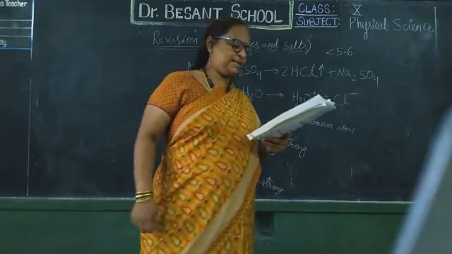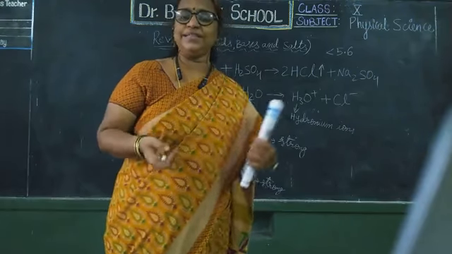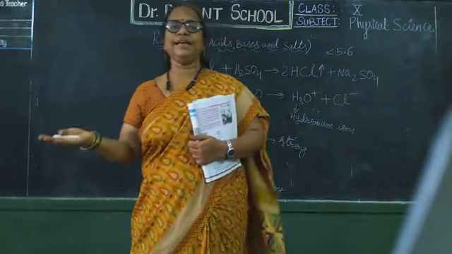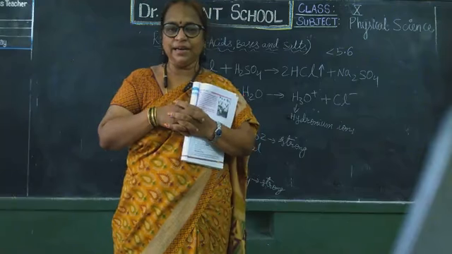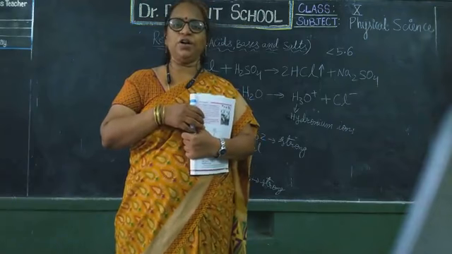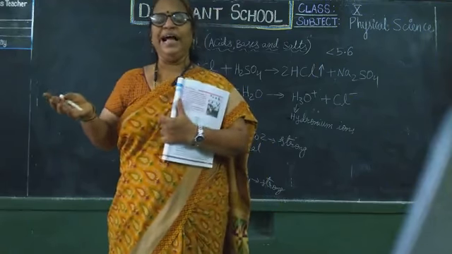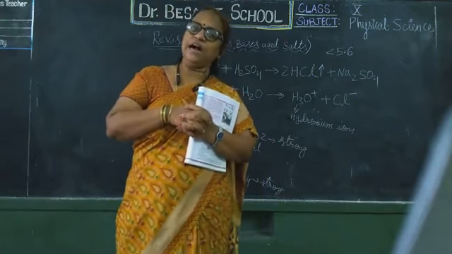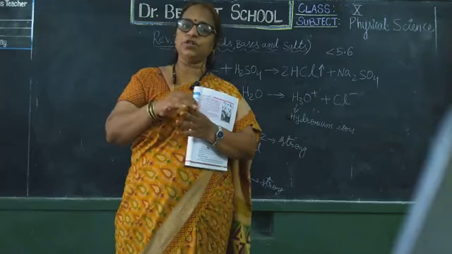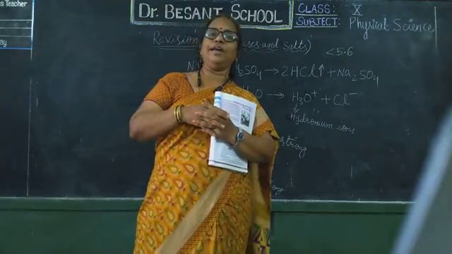In the same way, salts. Salts are of three types: acidic salt, basic salt, neutral salt. What is an acidic salt? First of all, how does a salt form? By the neutralization process, the reaction of acid and base with each other, isn't it? So if a strong acid and a weak base react, then the salt formed is an acidic salt. As the acid is strong, the salt formed will have some acidic nature, so we call it an acidic